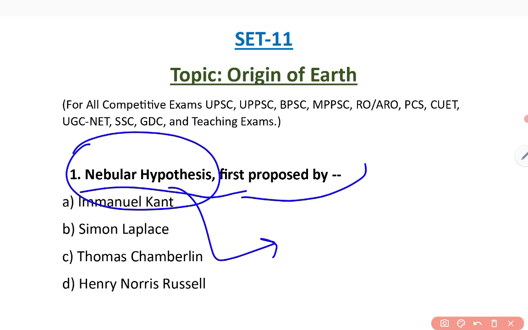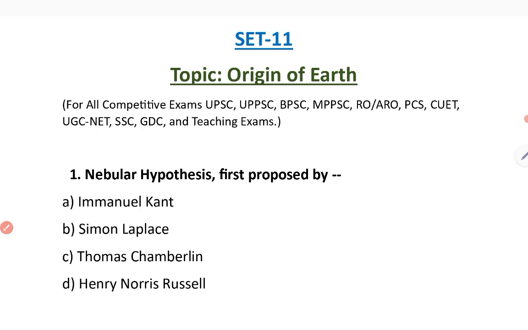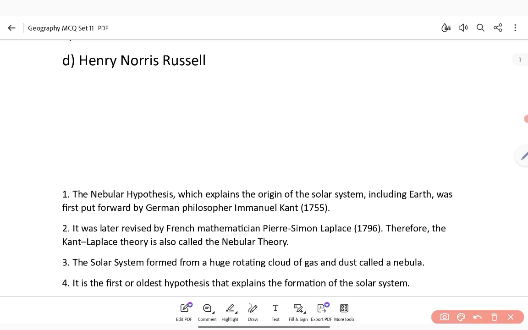So firstly, it was proposed by Immanuel Kant in 1755. So answer of first will be A. Later, Laplace, French mathematician, in 1795, this theory was revised by Simon Laplace in 1796. Therefore, later we also call this theory the Kant-Laplace theory.